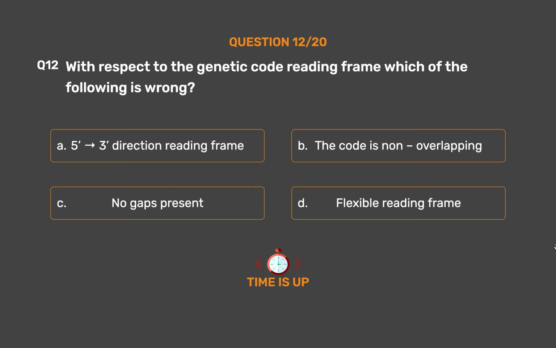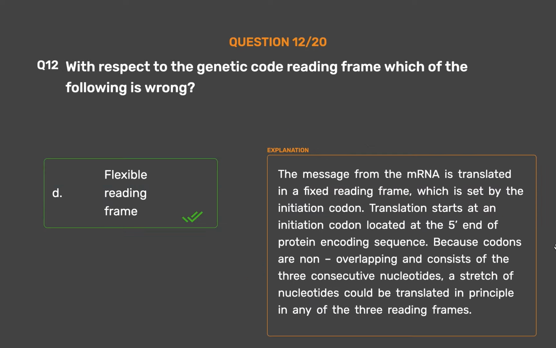The correct answer is option D. Flexible reading frame. The message from the mRNA is translated in a fixed reading frame, which is set by the initiation codon. Translation starts at an initiation codon located at the 5' end of protein encoding sequence. Because codons are non-overlapping and consist of 3 consecutive nucleotides, a stretch of nucleotides could be translated in principle in any of the 3 reading frames.